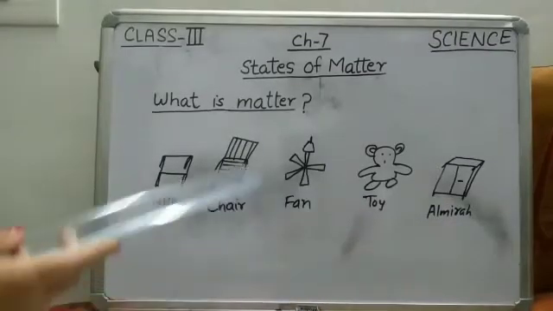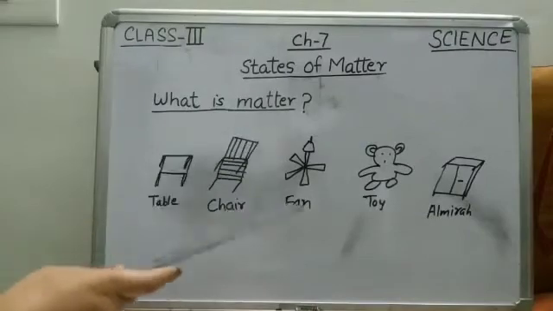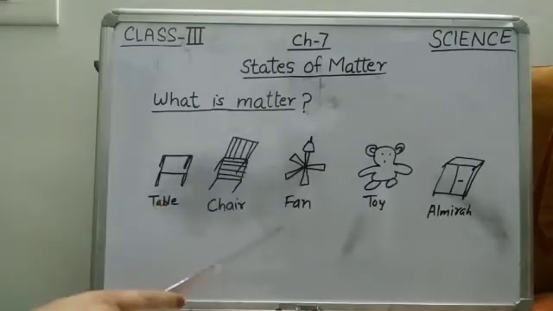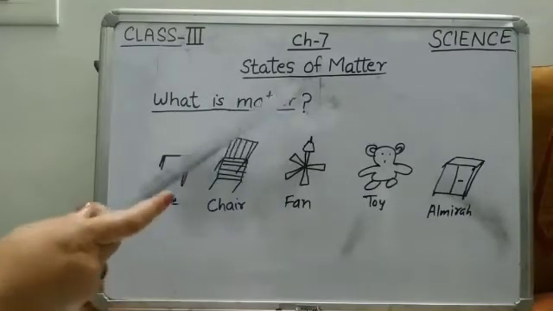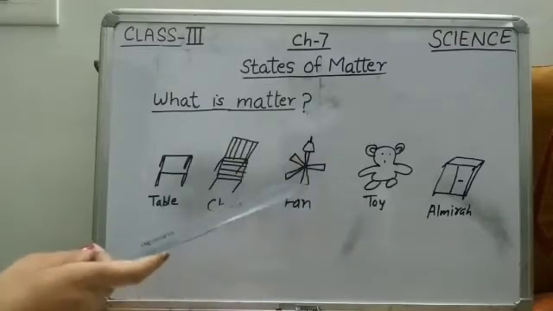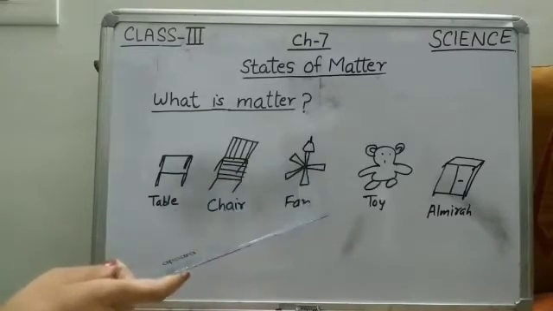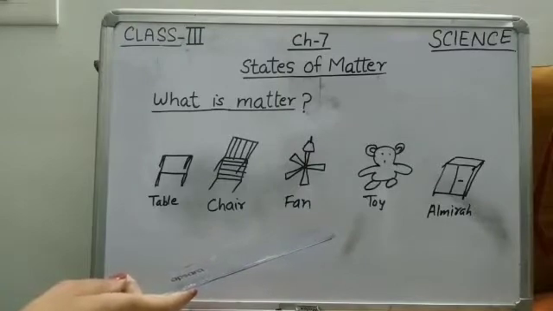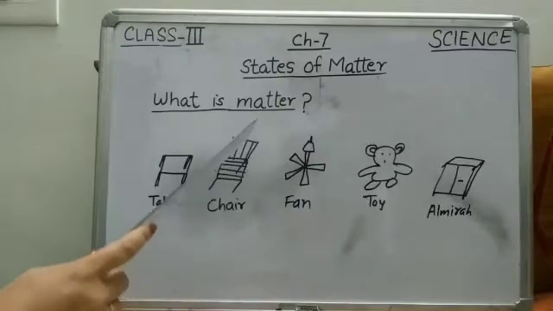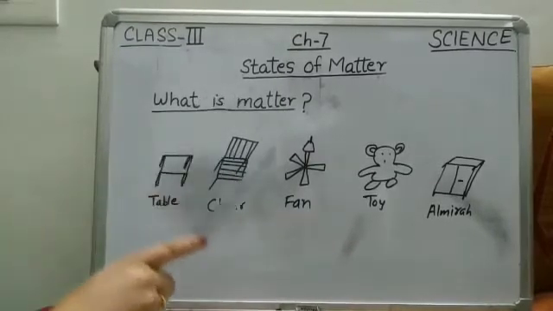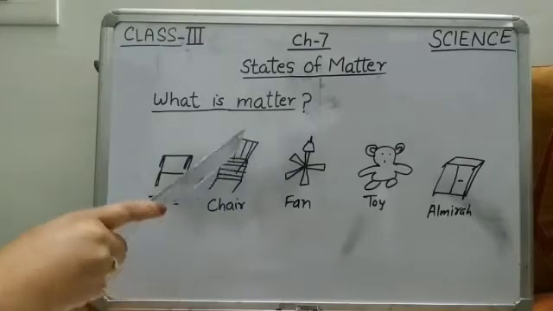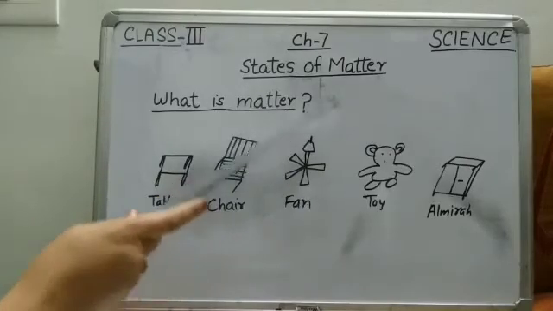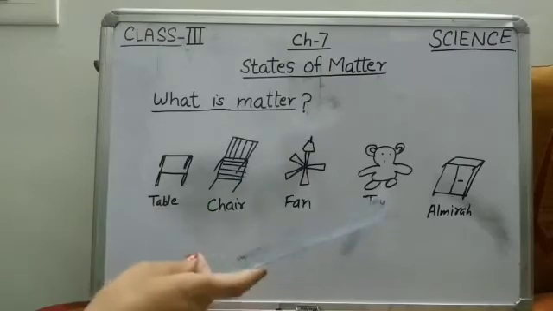Whatever is present around us is known as matter. In other words, we can see and feel matter by our senses. You know about senses? Matter is anything which occupies space and has weight and can be perceived by our senses.